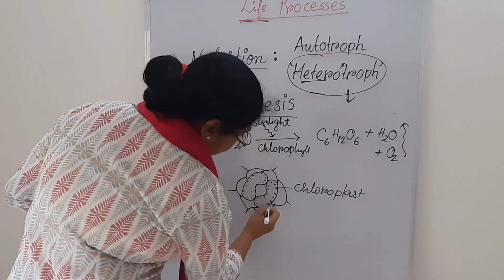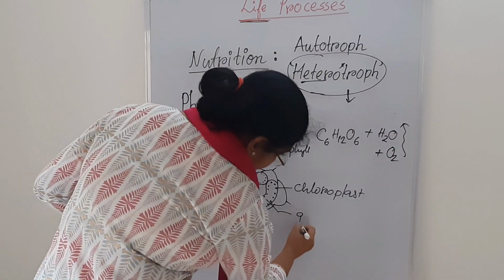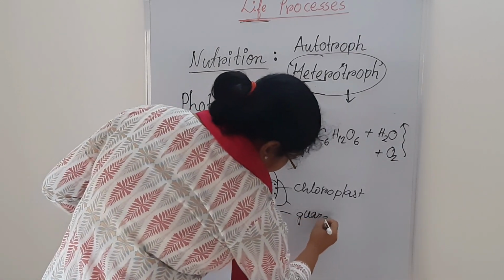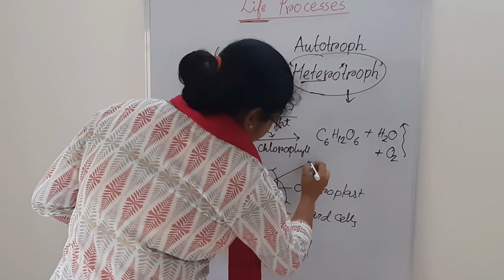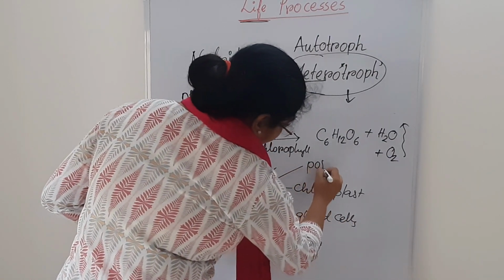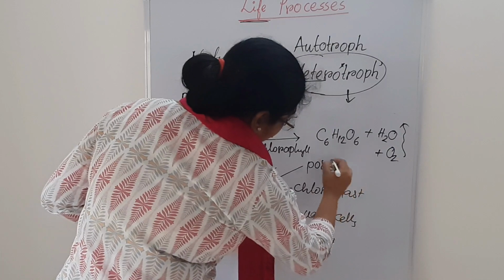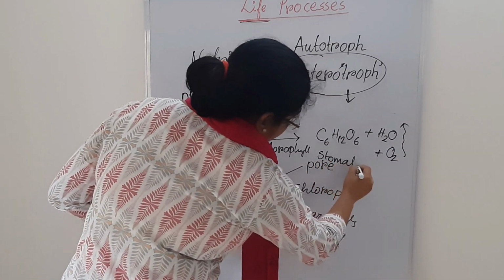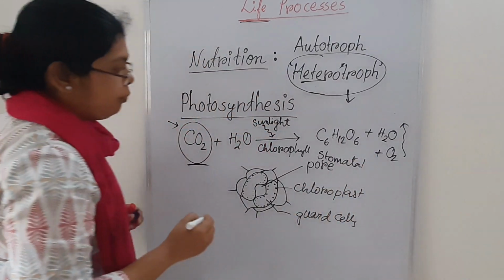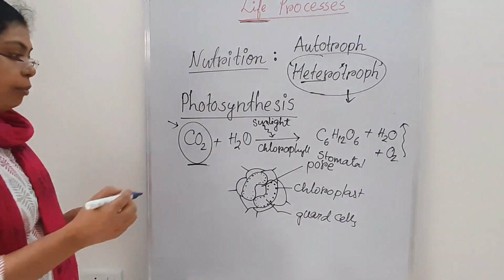Those are guard cells. This is the pore of the stomata, or stomatal pore. Okay. So what happened?